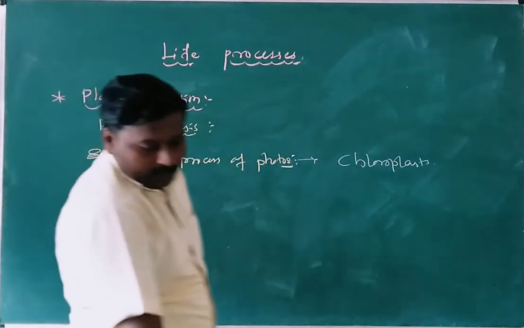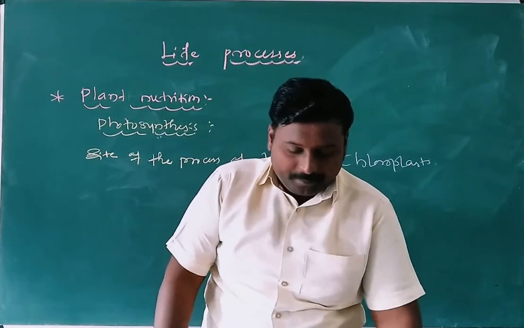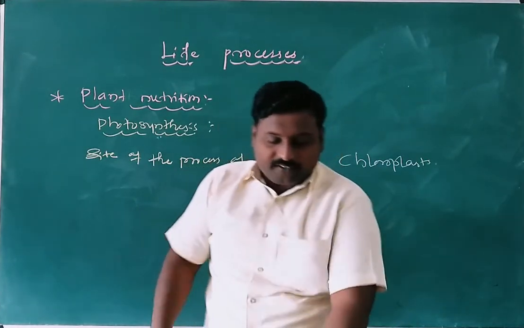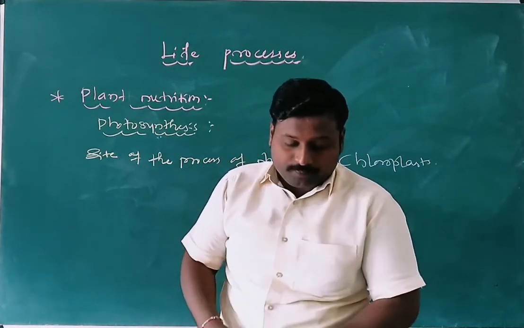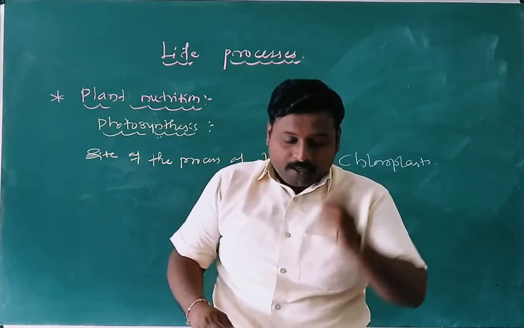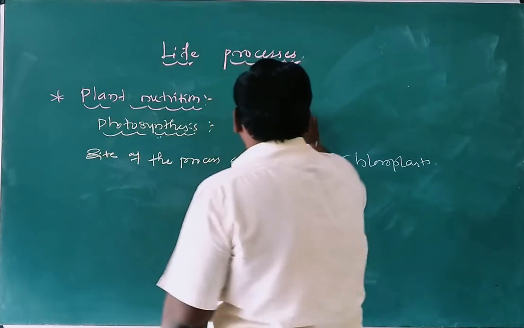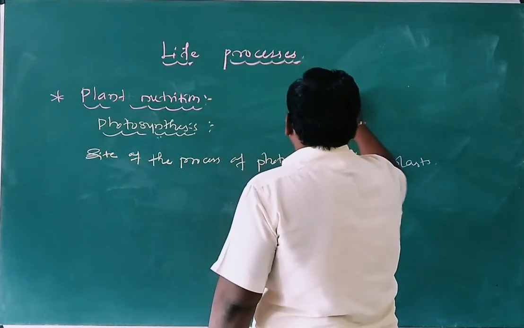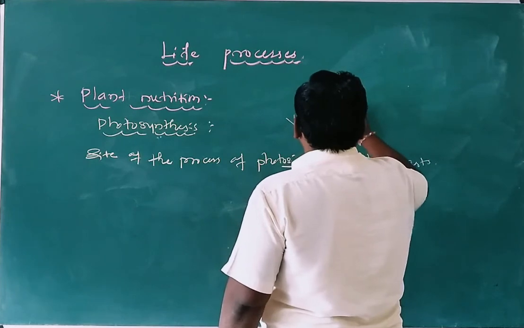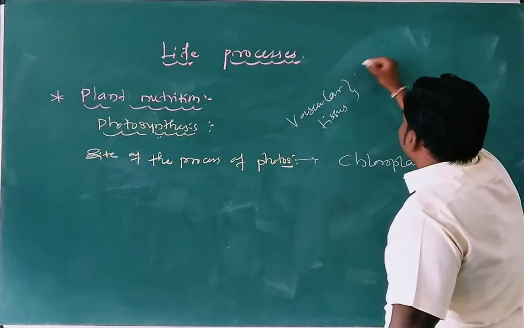Leaves are the major photosynthetic organs of the plant. They have a large surface area in the form of leaves, vascular tissue for food and water supply, and apparatus for gaseous exchange. Here, vascular tissues means water and food conducting tissues.